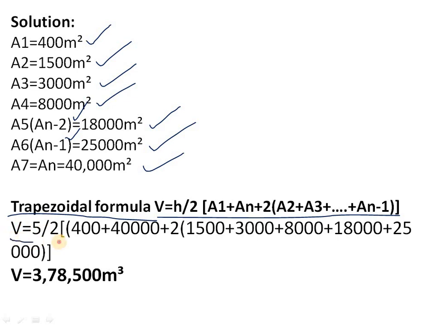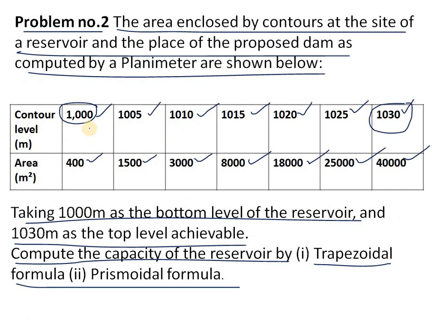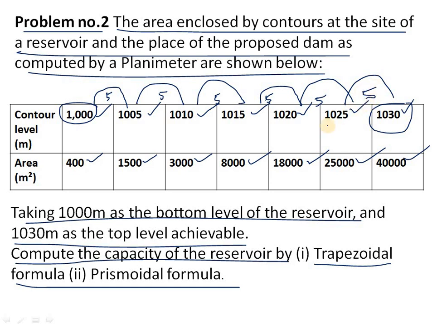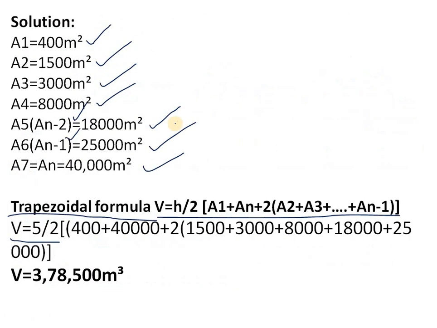So let us substitute here. V is equal to H by 2, and H is 5. How are we getting 5? You can observe here, 1000 to 1005, the difference is 5 meters. From 1005 to 1010, 5. From 1010 to 1015, 5. From 1015 to 1020, 5. From 1020 to 1025, 5. From 1025 to 1030, 5. So here H is the difference of contour levels, 5 meters.